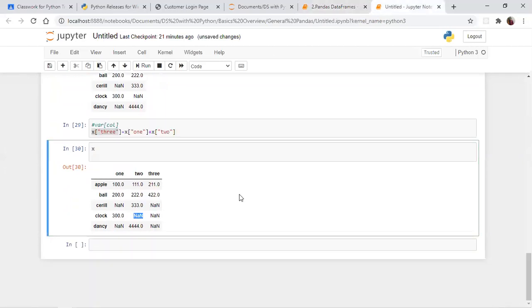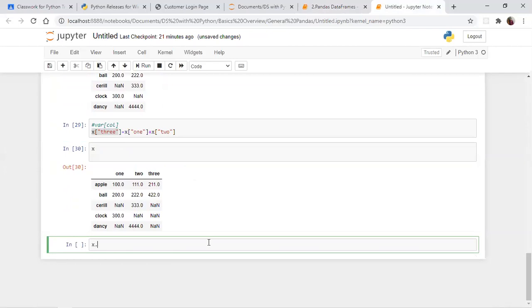Let me explain this index here. X dot insert. What's the first index position? 1, 2, 3. Now I am giving a 2. First you need to give an index position, second a column name, and third a value for the column. What is the value for the column?